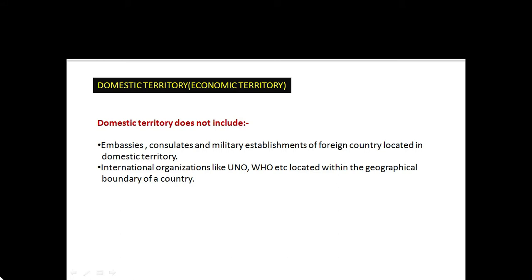International organizations like the United Nations Organization, World Health Organization, etc., located within the geographical boundary of a country will not be considered as domestic territory of that particular country. They are international organizations having no domestic boundaries. They are being operated worldwide, so they do not belong to any domestic territory.